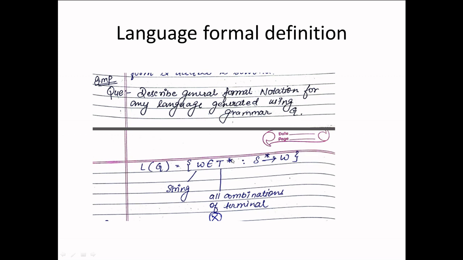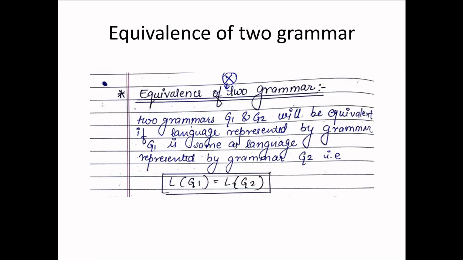Terminals can be 0, 1, or any number, hence we write T star. Now the string is formed starting from the starting symbol, so S gives w. The string can be formed in one step, in two steps, in three steps, in four steps, and so on, so S derives star w. This is very simple and very easy to understand.